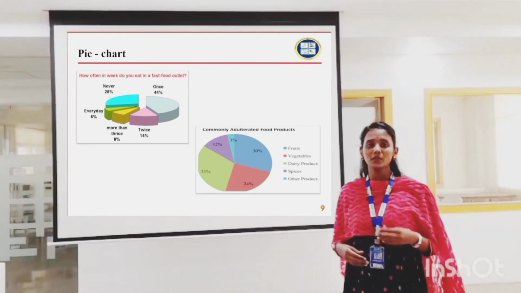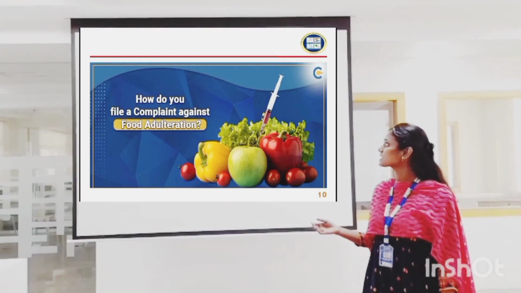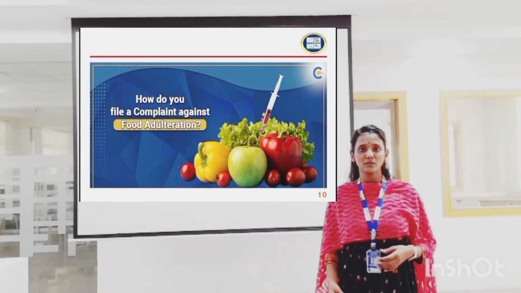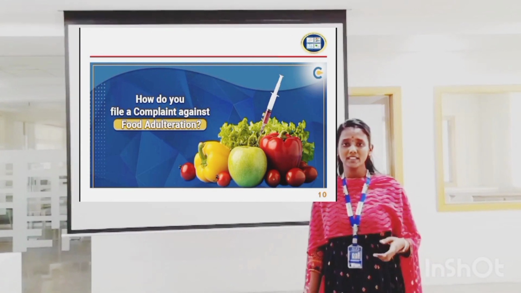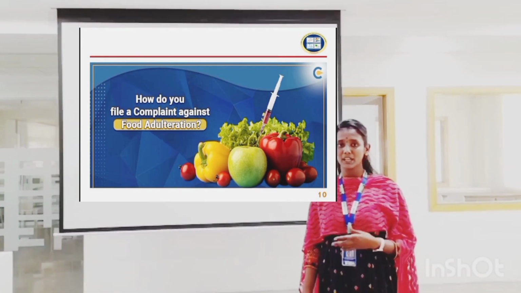and how often in a week we are consuming fast food. Moving on to the next slide, here comes a major role. How do we file a complaint against food adulteration? We have to come forward to change our nation into a healthy one. We have to go to the consumer court or the food commissioner of the respective state.